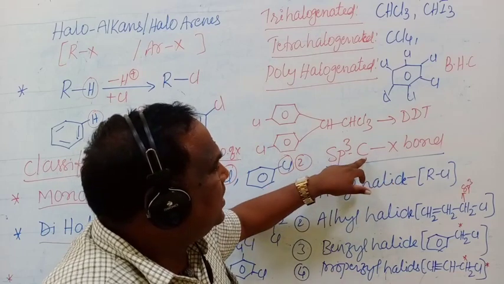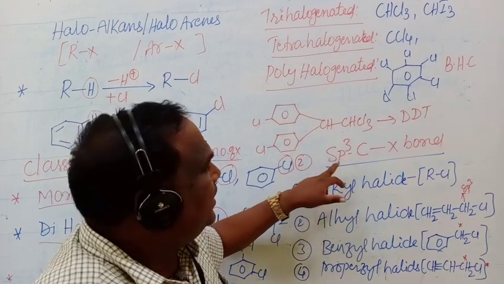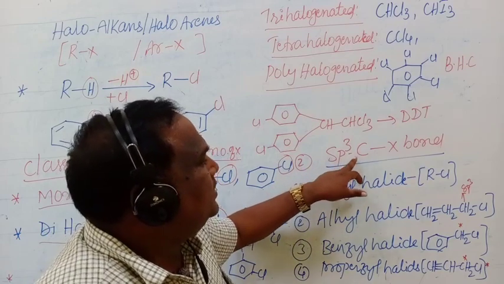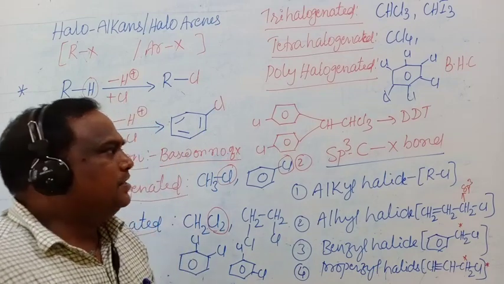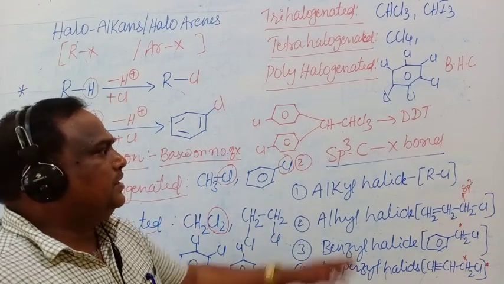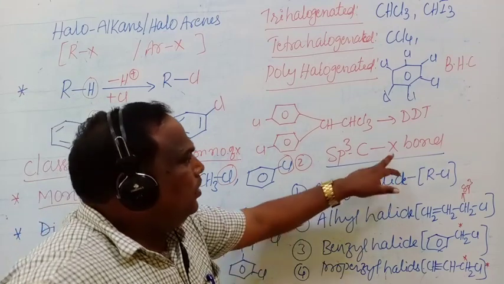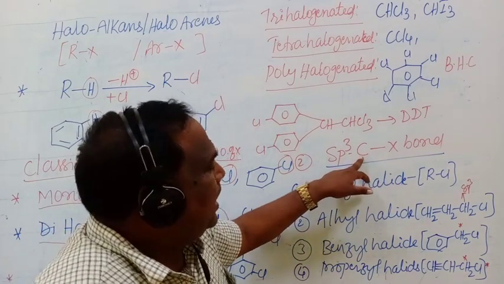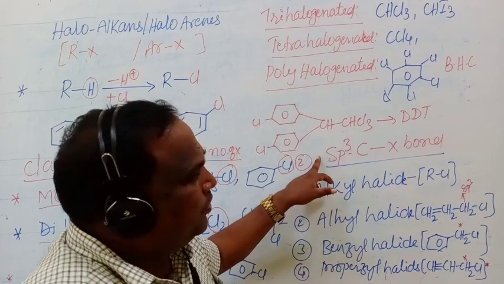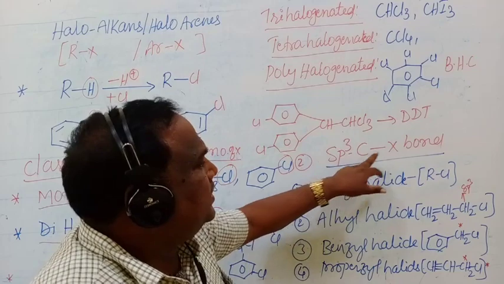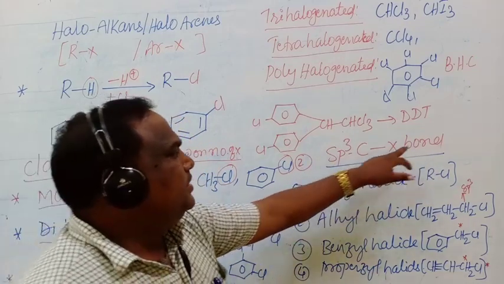This is the halogen-attached carbon. The hybridization is sp3. That's why it is an sp3 hybridized carbon C-X bond containing compound. The first classification is the compound containing the sp3 C-X bond.